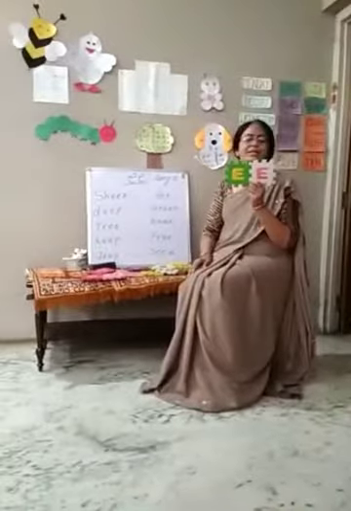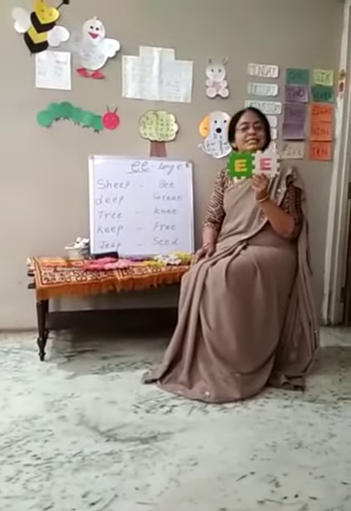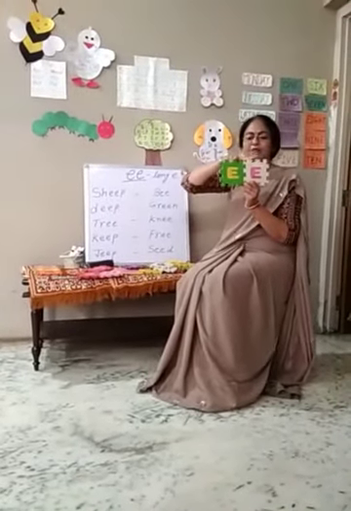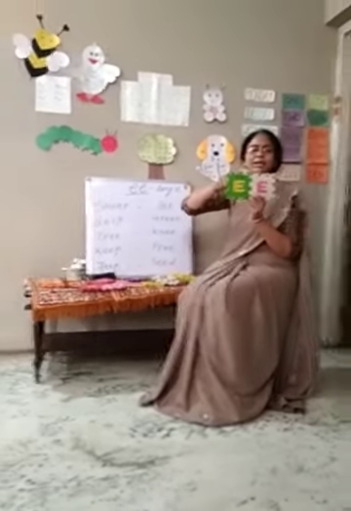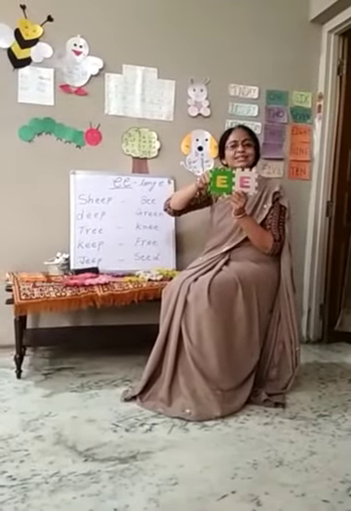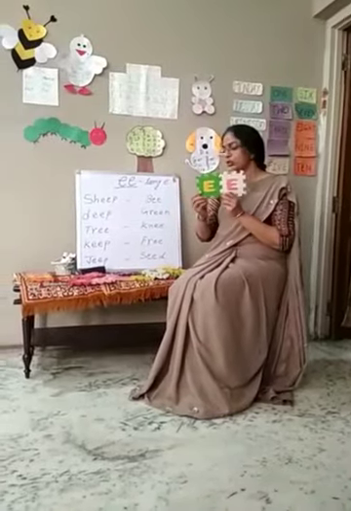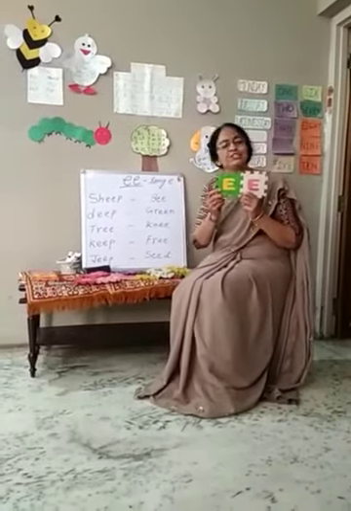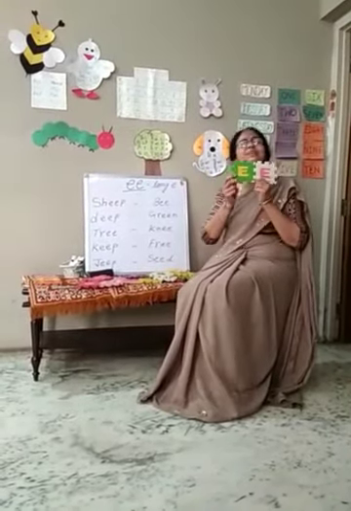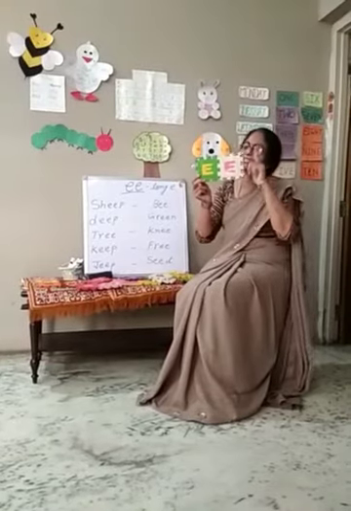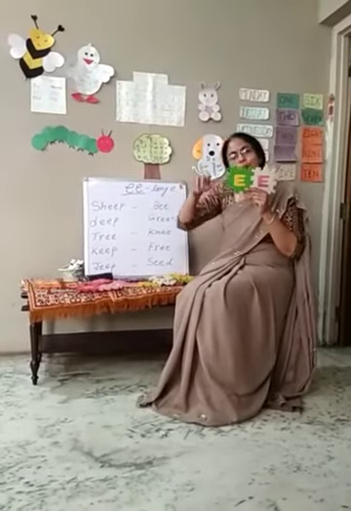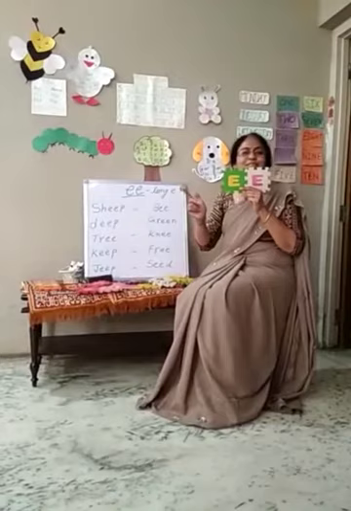And you know double E sound is a long E sound. When two E are walking there, only one makes the sound and that is alphabet name E. Okay? I told you in my previous video when two vowels are walking, only first one is talking and second one walks quietly with her for the first one.